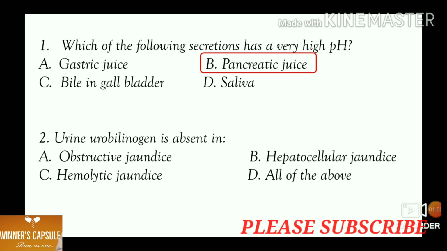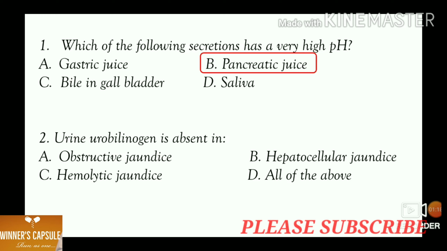Second one, urine urobilinogen is absent in A. Obstructive jaundice, B. Hepatocellular jaundice, C. Hemolytic jaundice, and D. All of the above. Answer is option A. Obstructive jaundice.